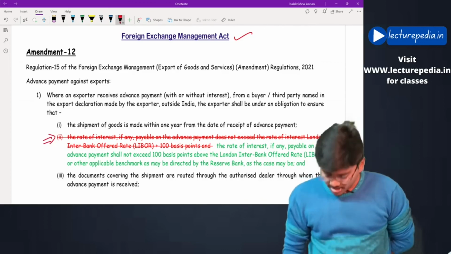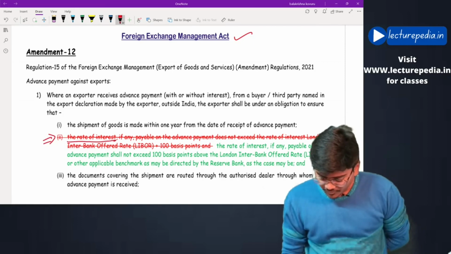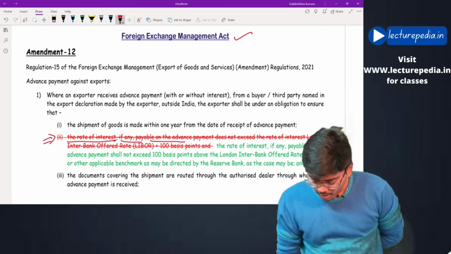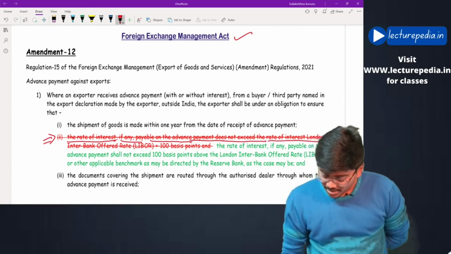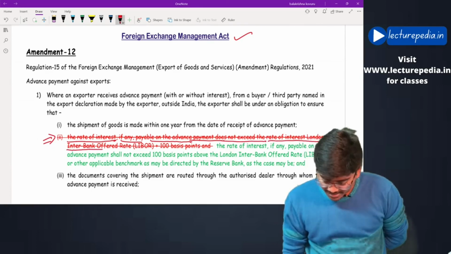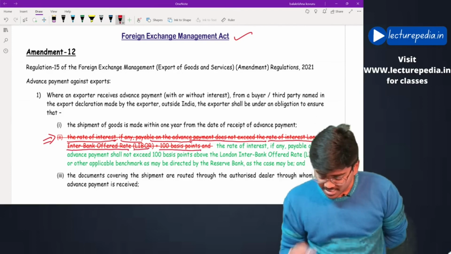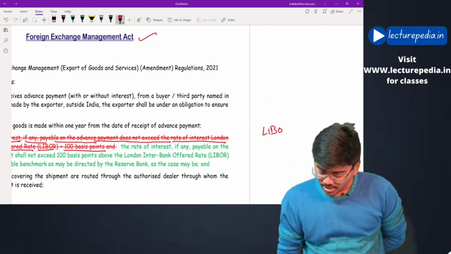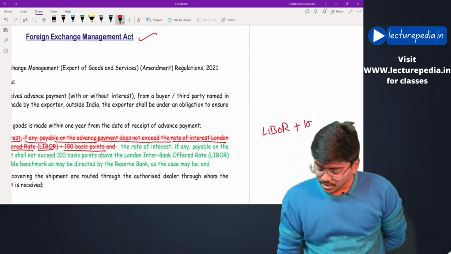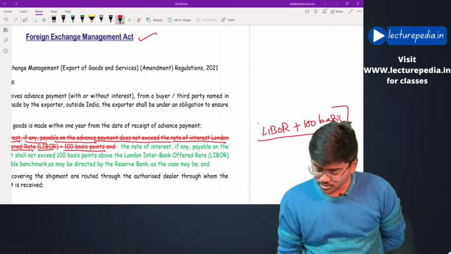Earlier the terminology was: the rate of interest, if any, payable on the advance payment does not exceed the London Interbank Offered Rate, that is LIBOR, plus 100 basis points. That means the maximum rate of interest that could be paid was LIBOR plus 100 basis points. This was earlier.